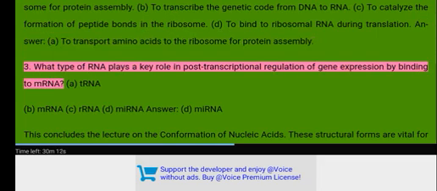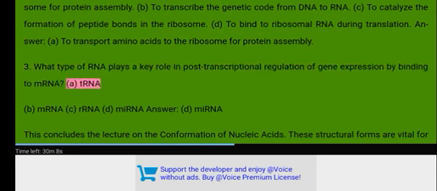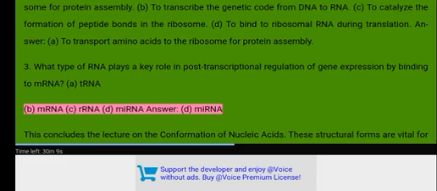3. What type of RNA plays a key role in post-transcriptional regulation of gene expression by binding to mRNA? A. tRNA. B. mRNA. C. rRNA. D. miRNA. Answer. D. miRNA.